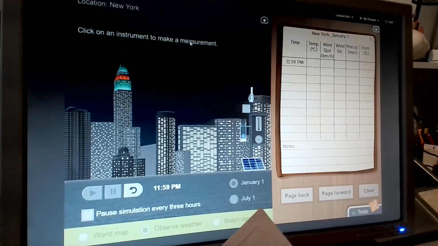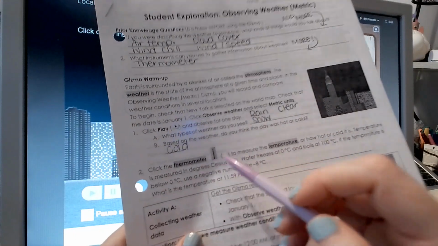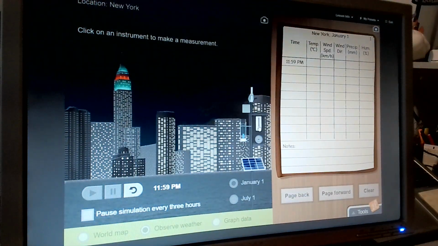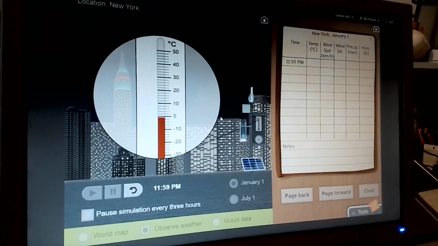Based on the weather, do you think the day was hot or cold? Well, we saw snow. I hope you can figure that out. So I'm going to say cold. Click the thermometer and it gives you a picture of it right here. It's itty bitty, but essentially when you're clicking thermometer, it's this tool here. Click on thermometer to measure the temperature or how hot or cold it was.